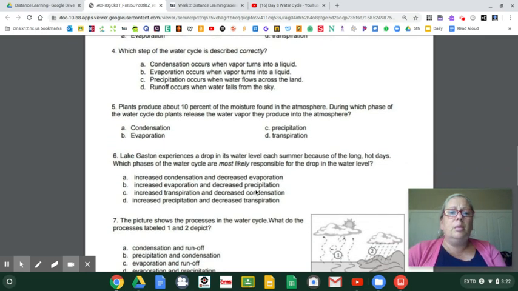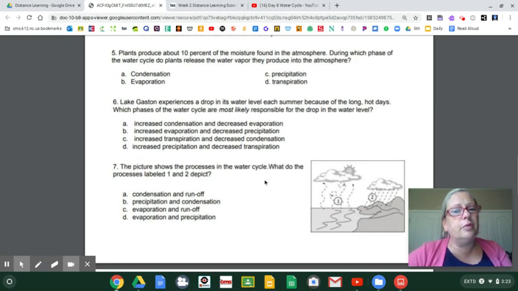Number 5, plants produce about 10% of the moisture found in the atmosphere. That's a good bit. During which phase of the water cycle do plants release the water? A, condensation, B, evaporation, C, precipitation, or D, transpiration? Which one do you draw a plant beside on your cheat sheet? All right, let's move on.